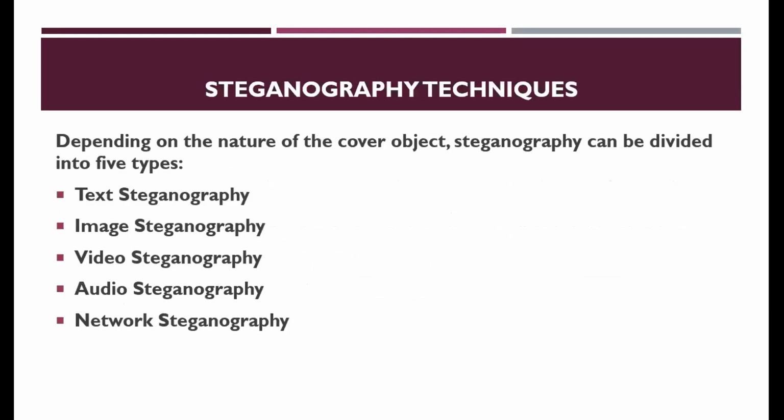So there are some techniques in steganography. First one is text steganography, image steganography, video steganography, audio steganography, and network steganography. But mostly image steganography is used in crime. So we will just see what exactly the practicals of steganography are.